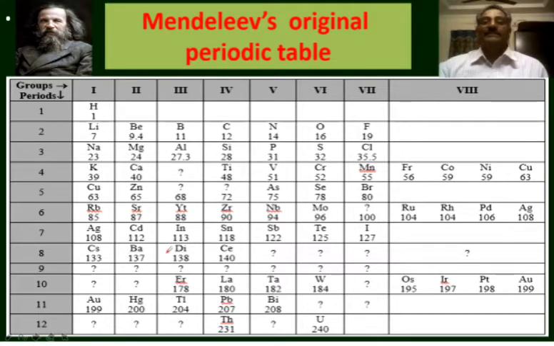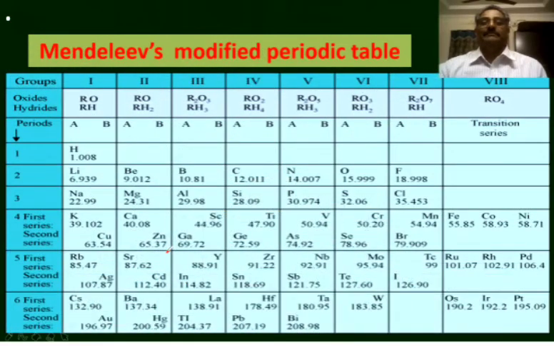He modified this periodic table and published it first time in the year 1871. The modified periodic table of Mendeleev is like this. In the modified periodic table, there are 8 vertical columns known as groups, and there are only 6 horizontal rows.